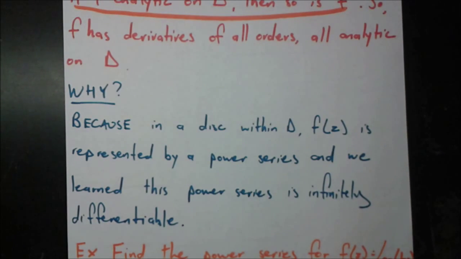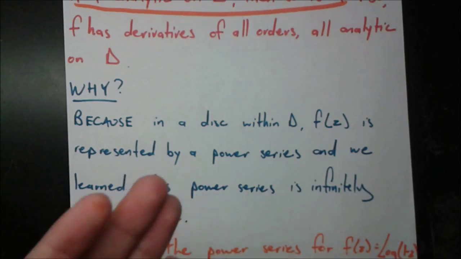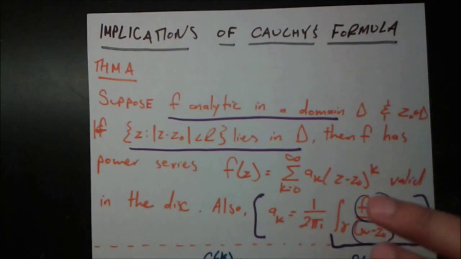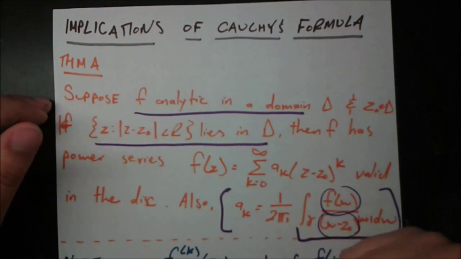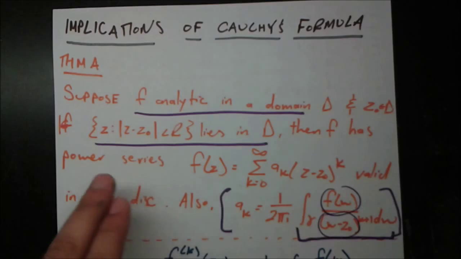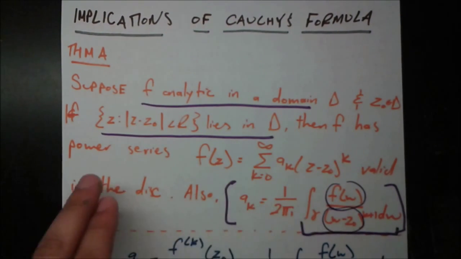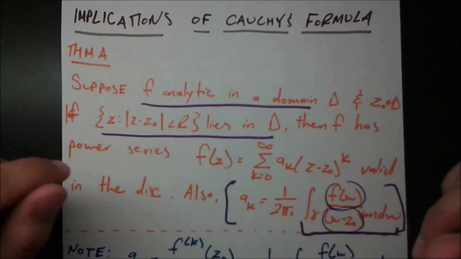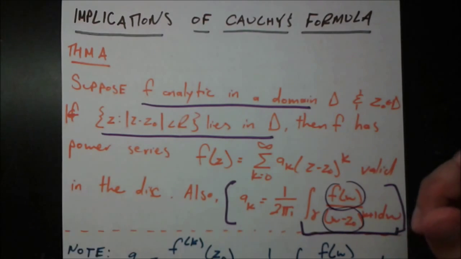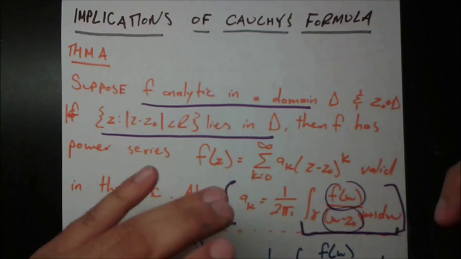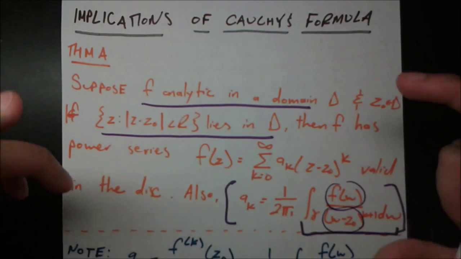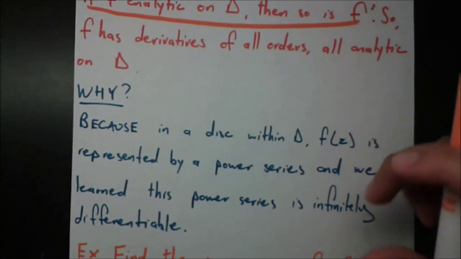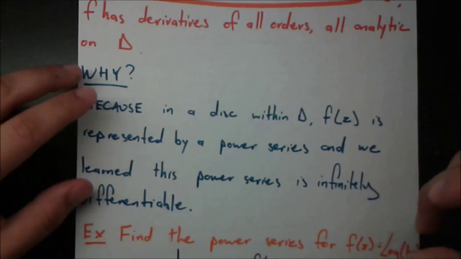And we can just give a simple explanation of why. Why is because in a disk within D, f of z is represented by a power series, right? So it's kind of piggybacking on theorem A, because theorem A says that if f is analytic on domain D, and we have this disk which is lying in D, then f has a power series. And once it has a power series, we can apply everything we know about power series of complex numbers that we learned in the previous video. And one of the things we learned was that if f has a power series valid in this disk, then it's infinitely differentiable in that disk. We can take the derivatives of all orders and they'll all exist. There'll be no problems with that. So that's a very powerful theorem as well.